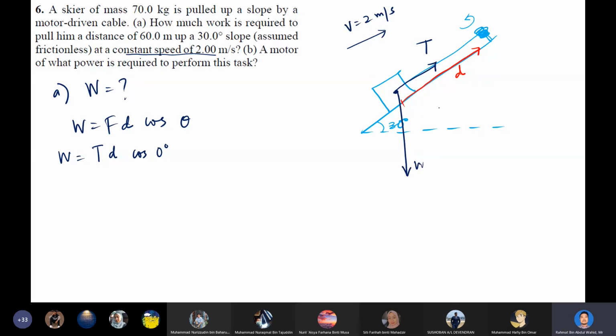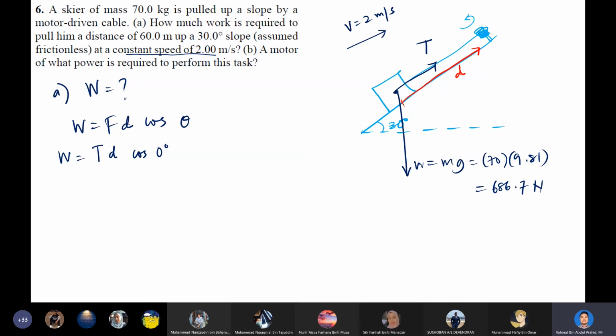The weight of this gear is going to be mg, which is going to be 70 multiplied with 9.81. So the weight is going to be equal to 686.7 Newton. So this is going to be the weight.